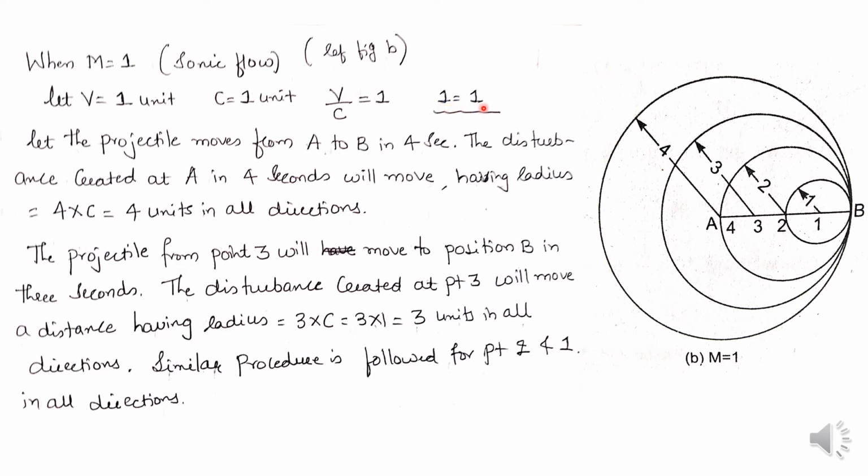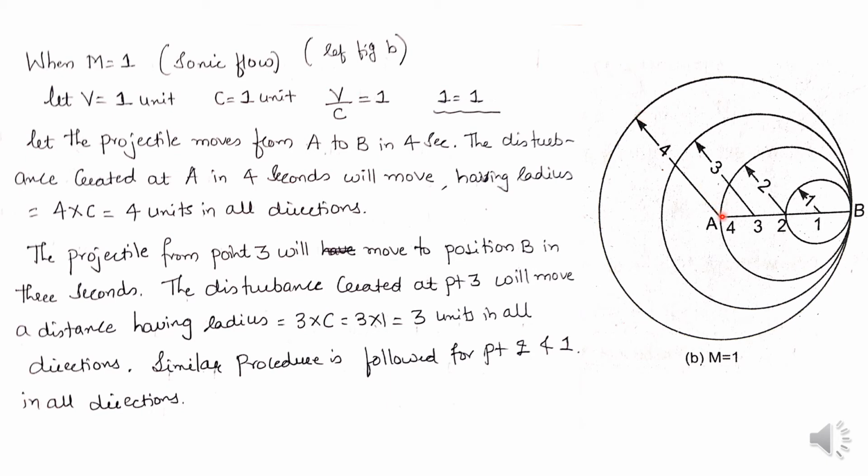Similarly here also, the projectile is at point A. If the projectile wants to move from point A to point B, it requires 4 seconds. Hence the disturbance created at point A in 4 seconds will move having a radius 4c units. That is 4 into c is equal to 4 units, because c is 1 here. 4 into 1 will be equal to 4 units in all the directions.